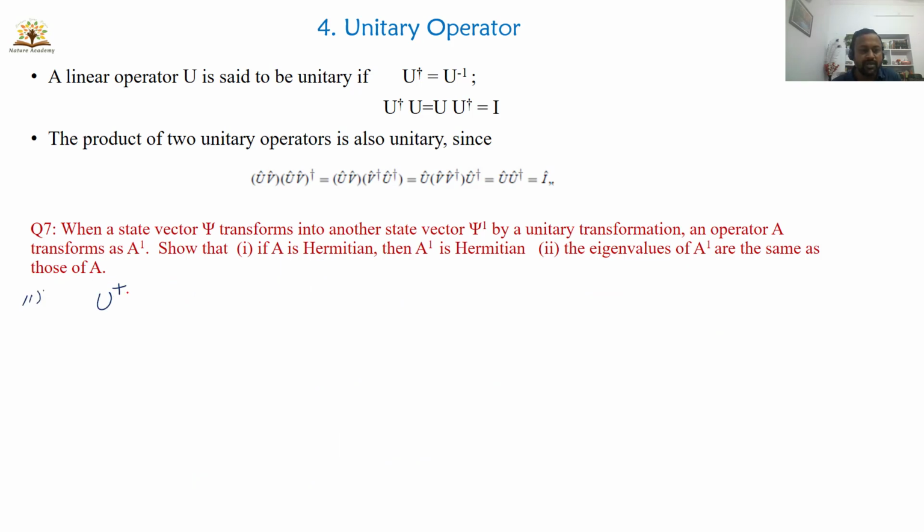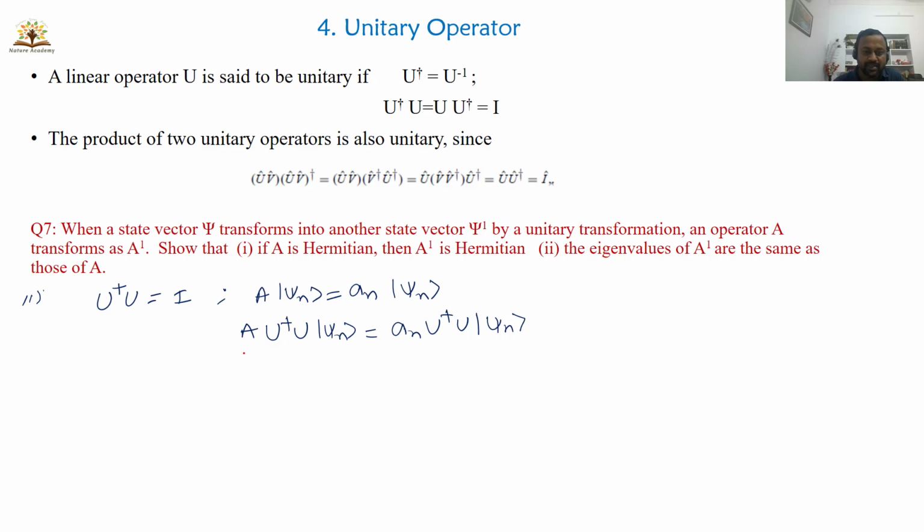Given that U is a unitary transformation, that means U dagger U is equal to I, and A is a Hermitian operator, and the eigenvalues of A, that means you write A operating on psi n, you will get the eigenvalue an, and this is psi n. So A can be modified like this. When you insert U dagger U on both sides, there is no change in the equation since U dagger U is an identity operator. Now multiply the above equation with U on both sides, you will get this wave function, and this is an, and again U dagger U psi n.